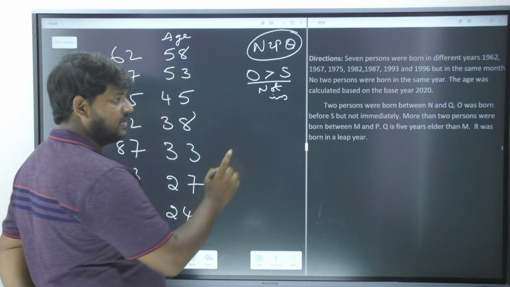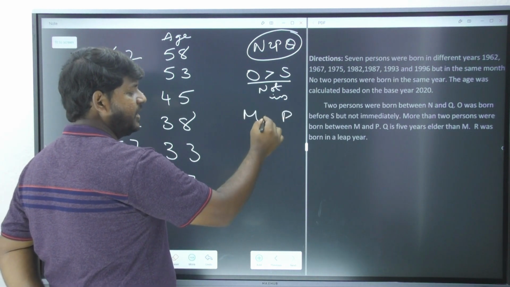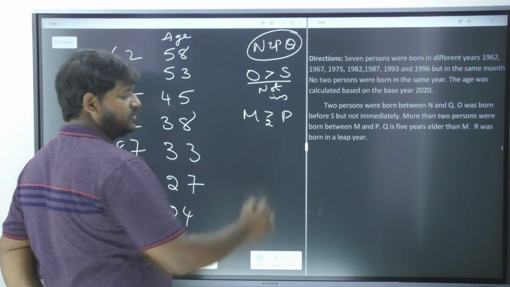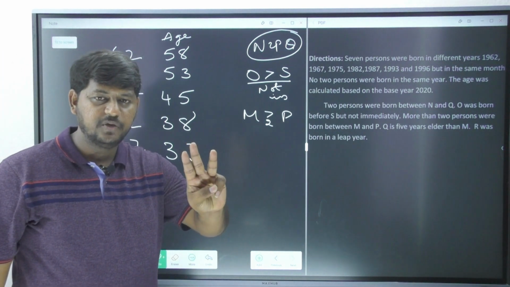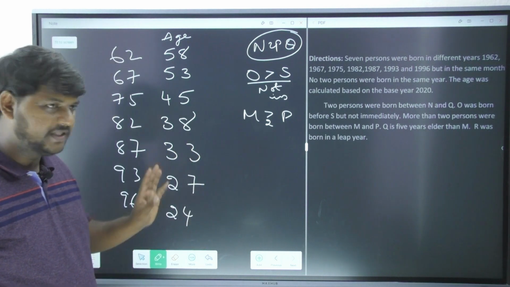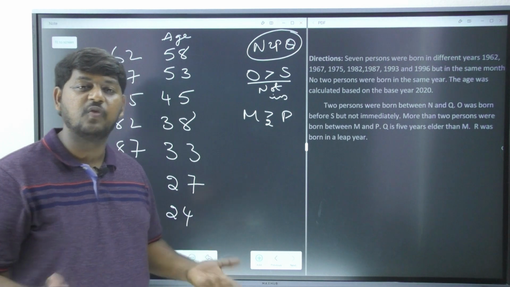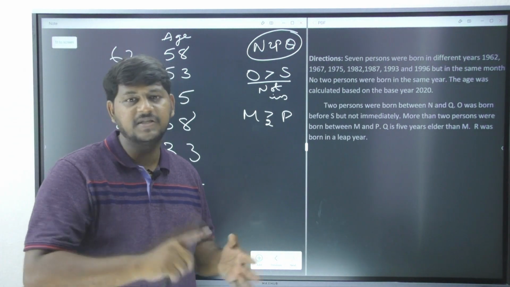More than 2 persons were born between M and P. In between M and P, more than 2 persons. More than 2 is nothing but definitely more than 2. It should be more than 2, I mean 3 persons should be there in between M and P. That is what it is mentioning. You cannot go with 2. You have to go with 3, 4 or something like that.